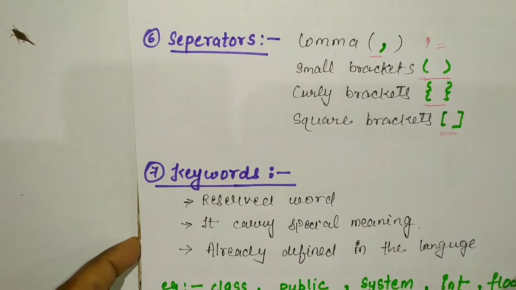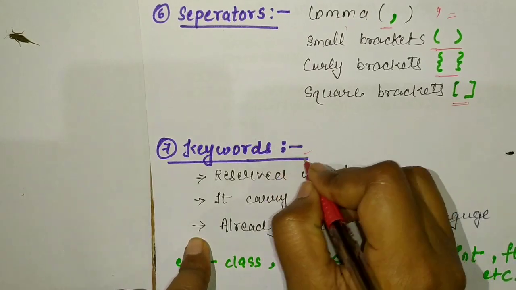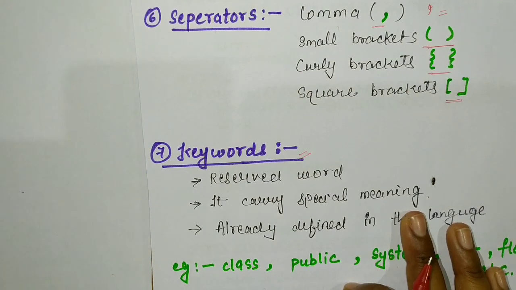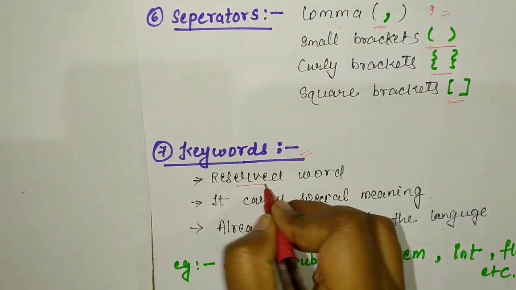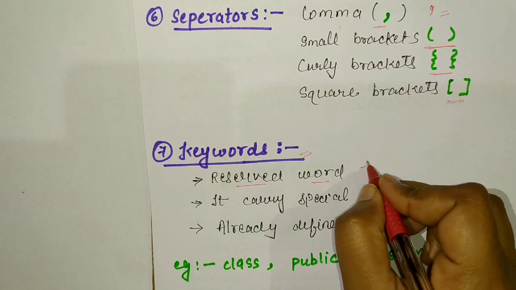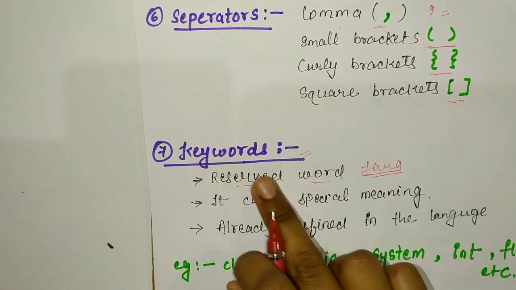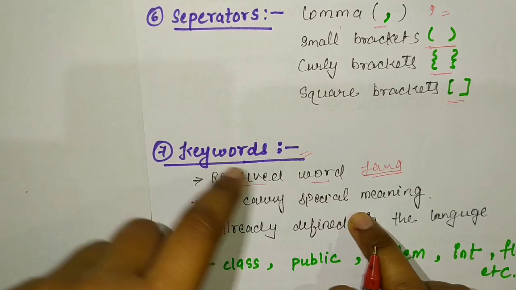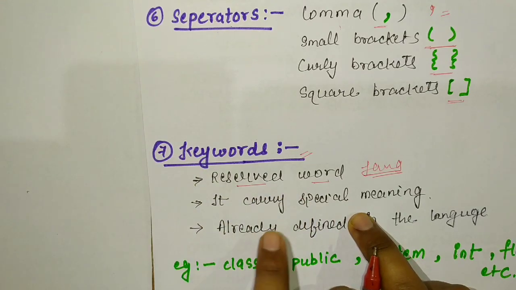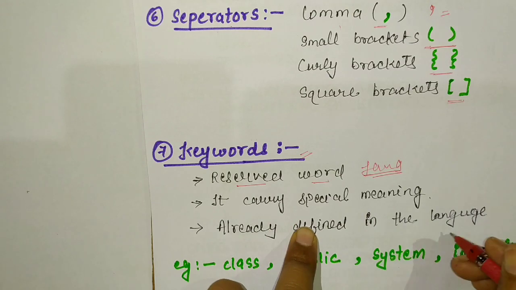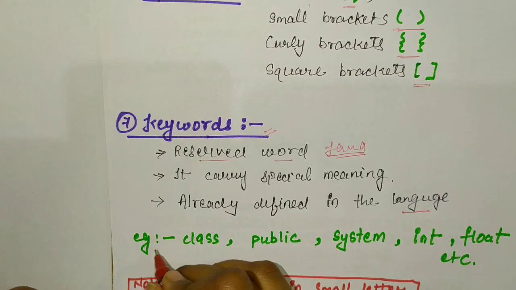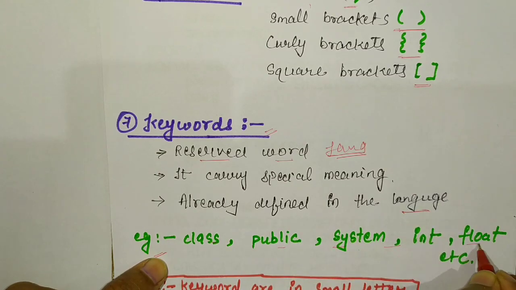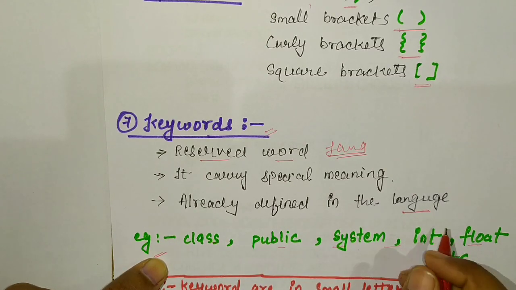Next, keyword. Keyword is a most important topic in our Java programming language. What is the meaning of keyword? Keyword means reserved word, or Java reserved word. Second, it carries a special meaning. Next, it is already defined in the language. Some examples of keywords are class, public, system, int, float, etc.